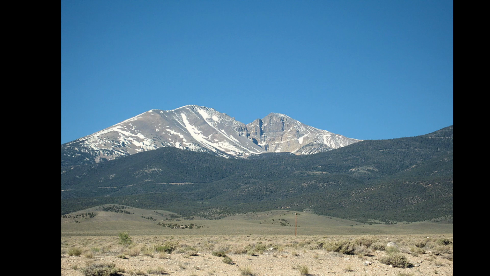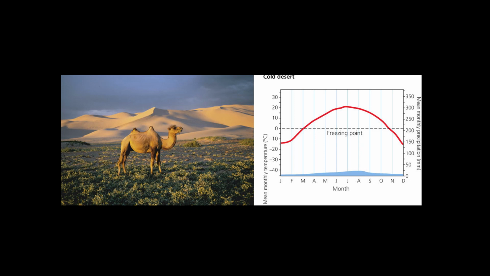Cold deserts are last on this list. Precipitation is very low, and the average temperature gets much colder than the other types of desert. Looking at this climate graph, it's easy to see the lower winter temperatures. Remember, these are averages. So the average winter temperature of negative 14 degrees Celsius in January has a wider range to it. Only certain kinds of plants can survive much lower temperatures.